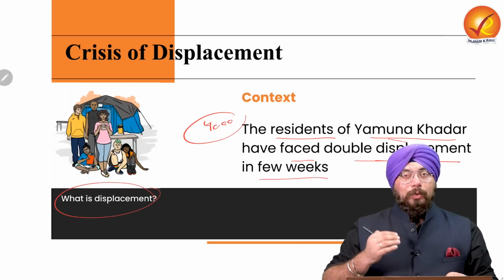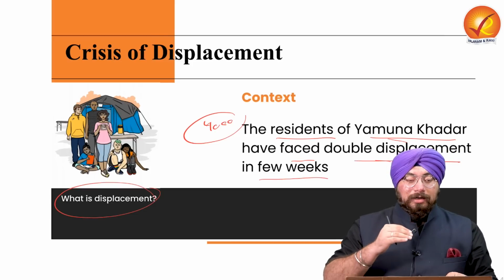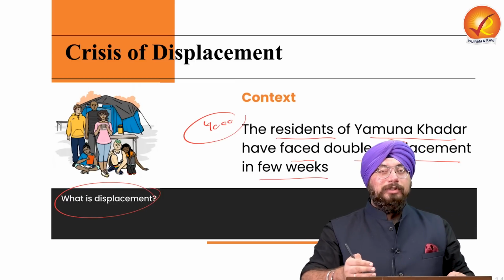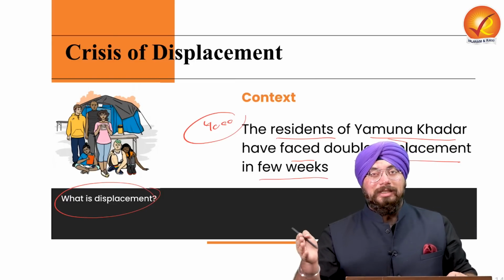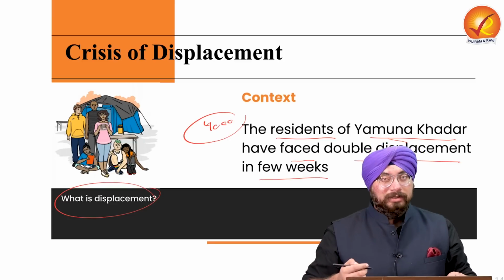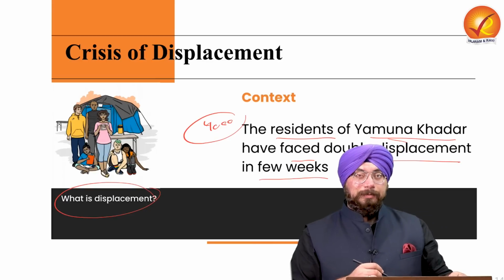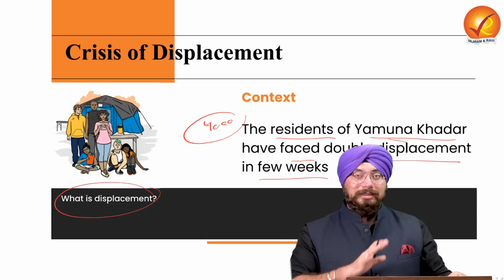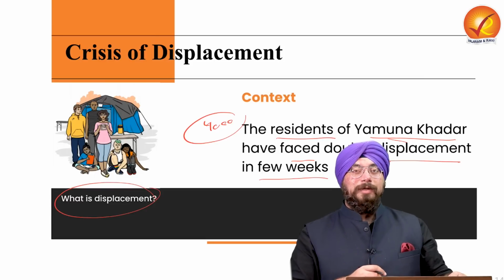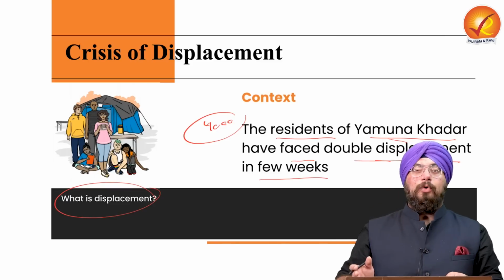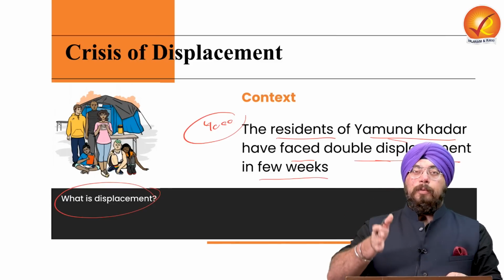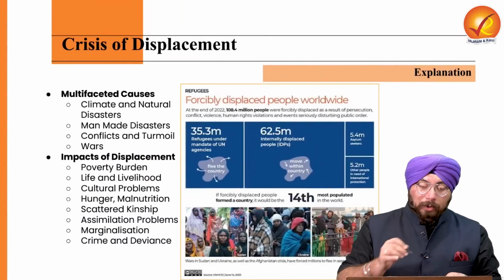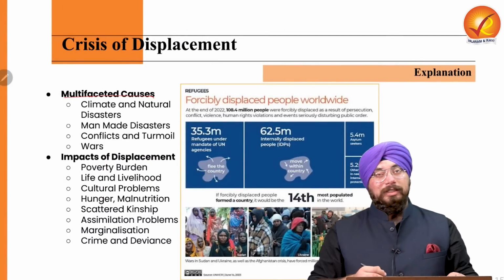Now whenever you are forcibly made to move out of your home or home premises, and you are forced to live at some other place because of various external or internal reasons, it is known as displacement. Now it can be because of a disaster, there can be a variety of causes of displacement. But whenever you are displaced from your home and forced to live somewhere other than your home, that is what you call displacement. Right? Now, what are the multifaceted causes of displacement?